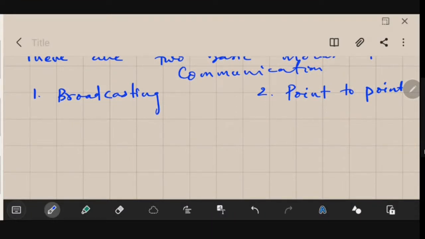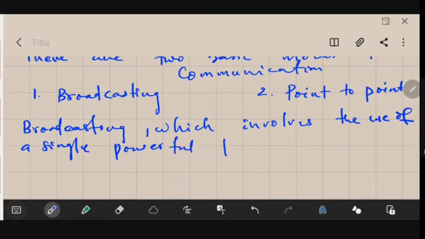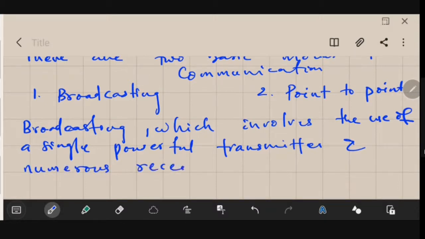Let me write the definition here. Broadcasting involves the use of a single powerful transmitter and numerous receivers.